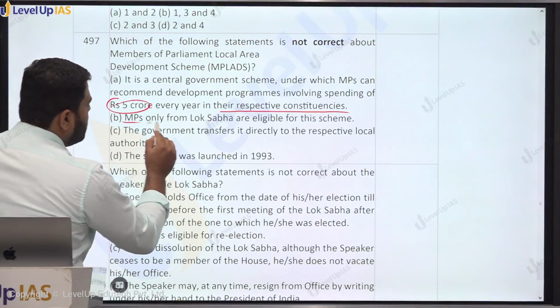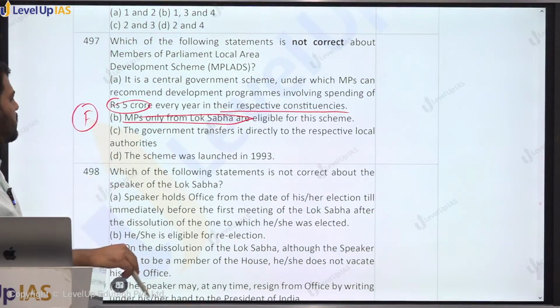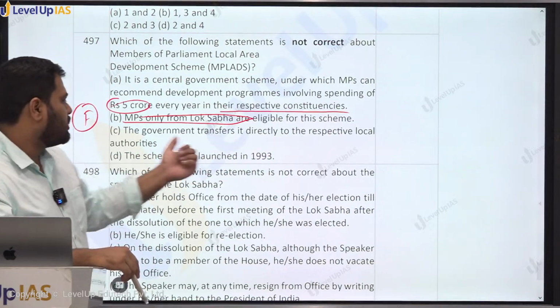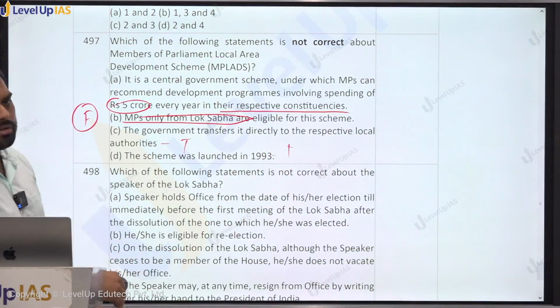Second says MPs only from the Lok Sabha are eligible. This is false. MPs from both Lok Sabha and Rajya Sabha are eligible. The government transfers it directly to the respective local authorities. This is true, and it was launched in 1993. This is also true.